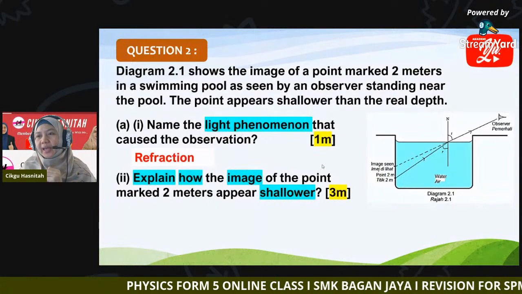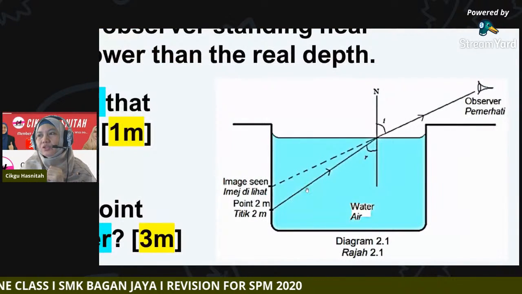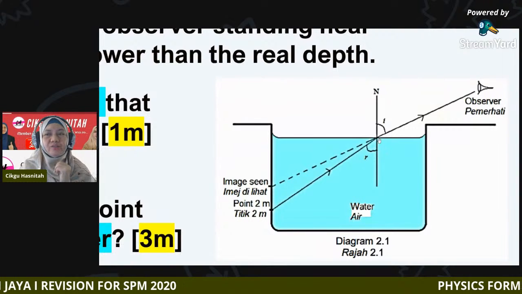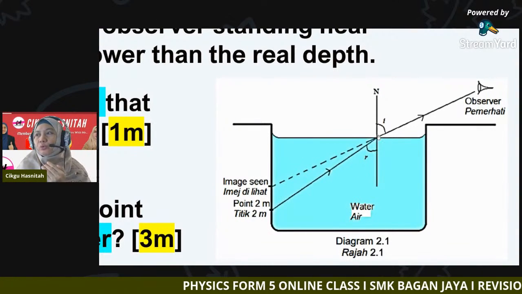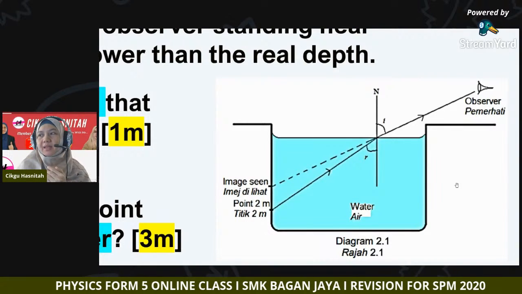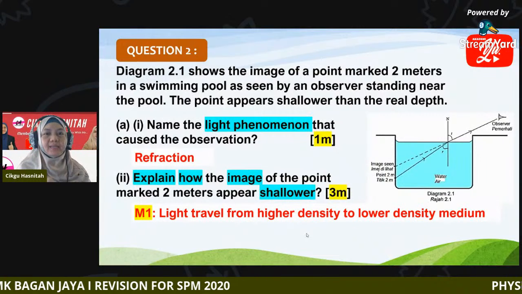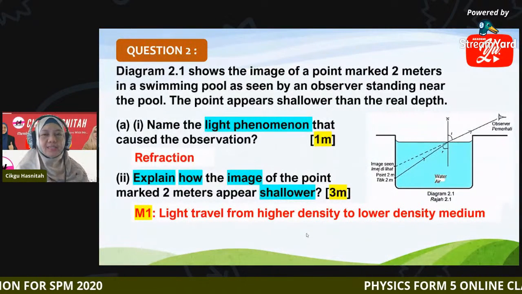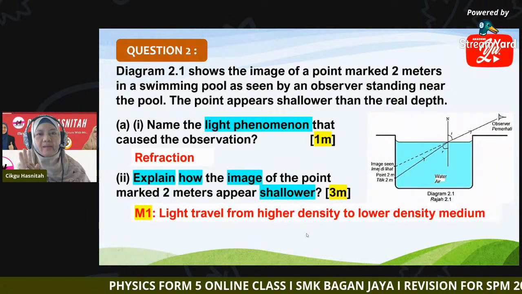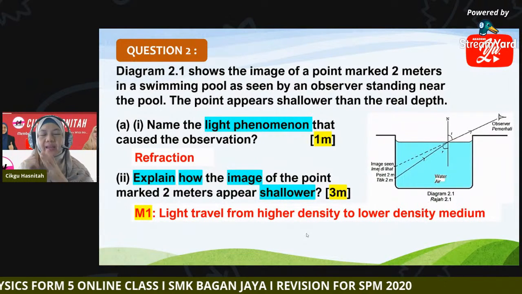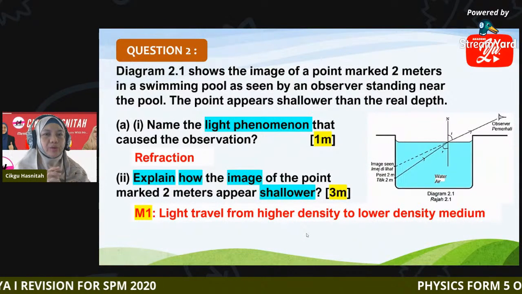If you look at the diagram, you can see the arrow. The arrow shows in which direction the light travels. So it travels from water, the denser medium, into air, the less dense medium. So first, light travels from higher density to lower density medium. The light travels from water into air. That is the first point, the first mark. Then what's next? How do we write the second point?